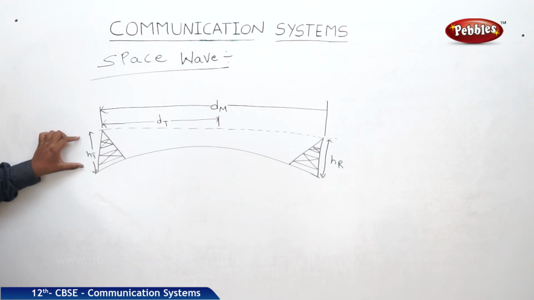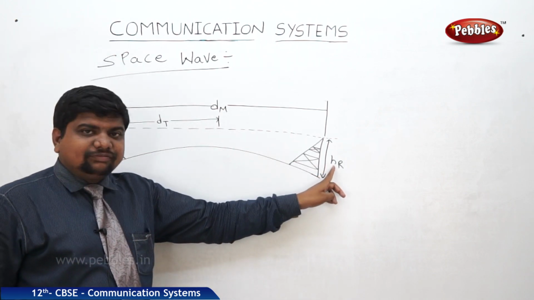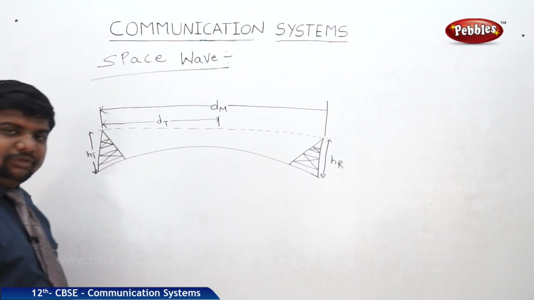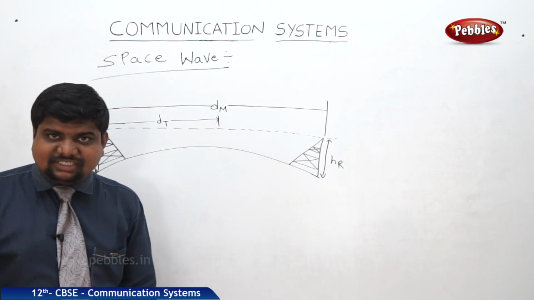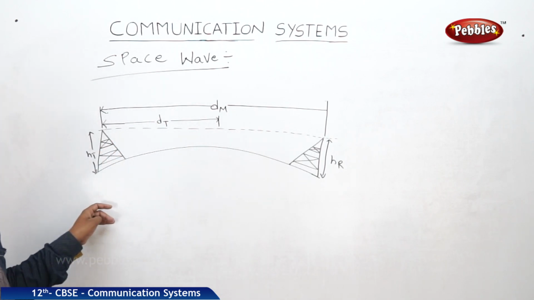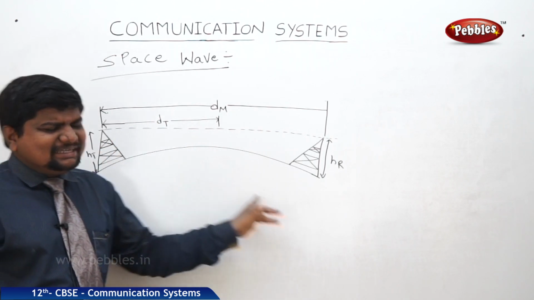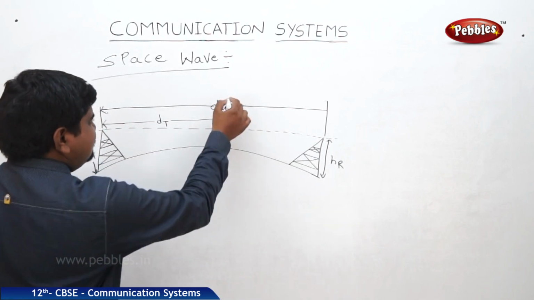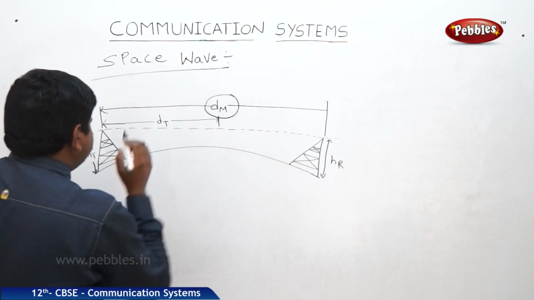See here, HT. What is this HT? Height of the transmitter. This is the height of the receiver. They both have antennas, one to transmit and one to receive. When these two are located obliquely, there should be a maximum line of sight. This DM is the maximum line of sight.